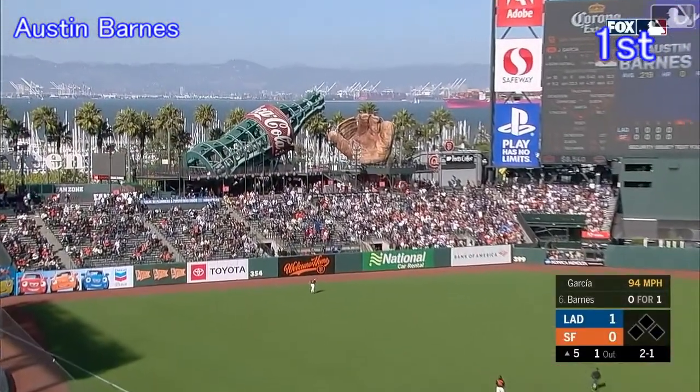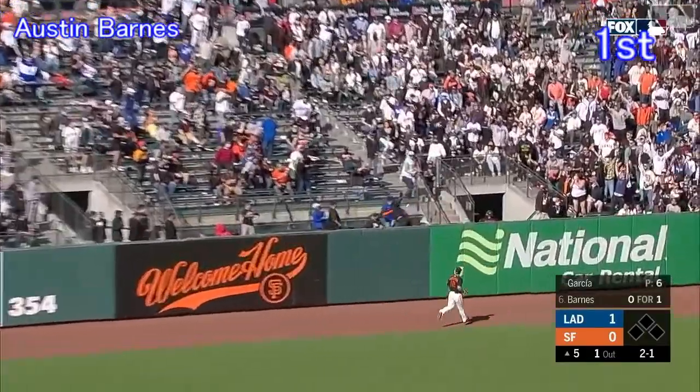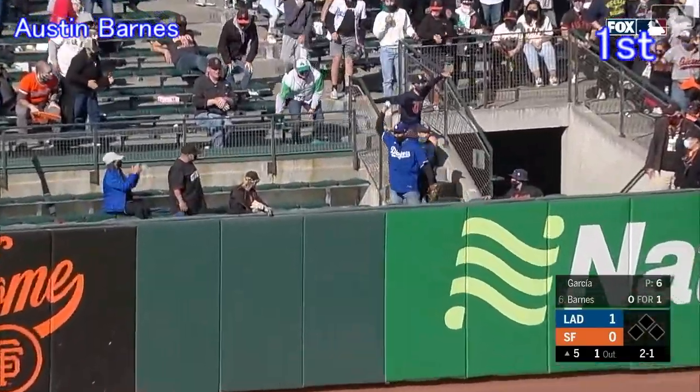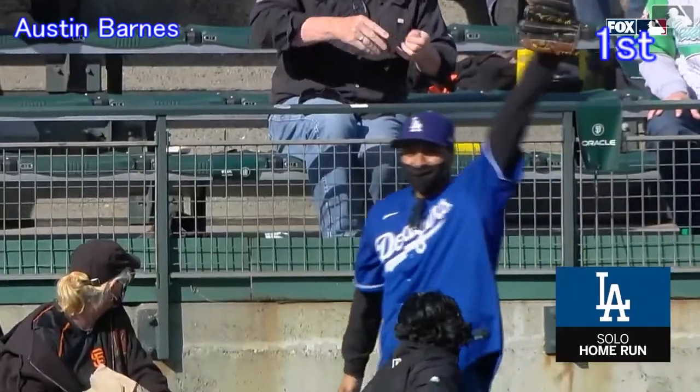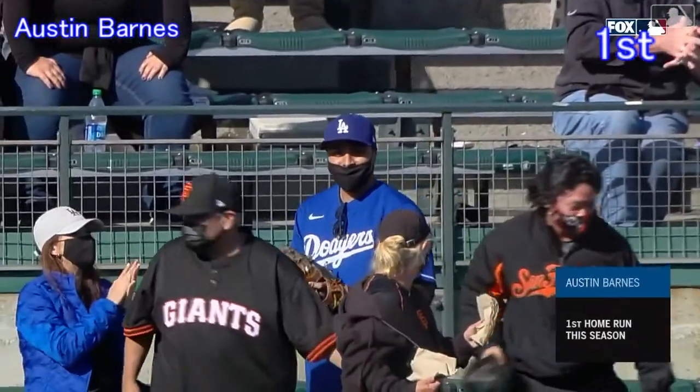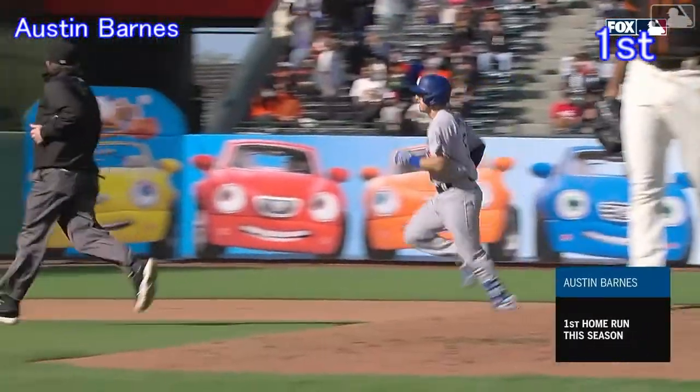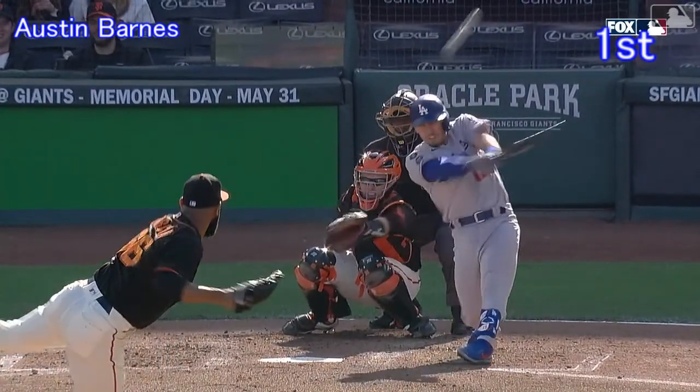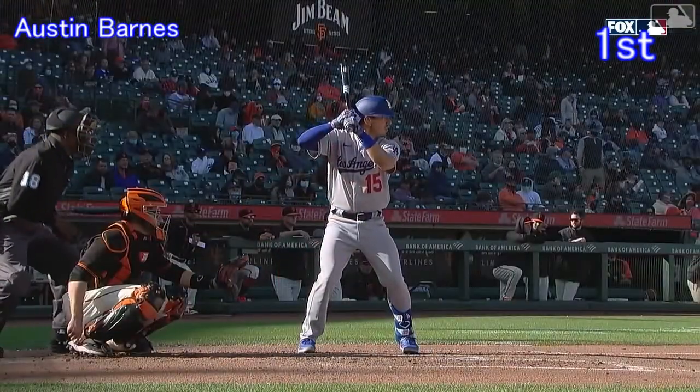Yanks one in the air, left center field and deep. Dickerson back on it. He's got it. You spoke it into existence. Barnes' first home run makes it 2-0. I was just looking down here, and I just saw a 0, and I'm like, man, Barnesy doesn't have a home run yet.